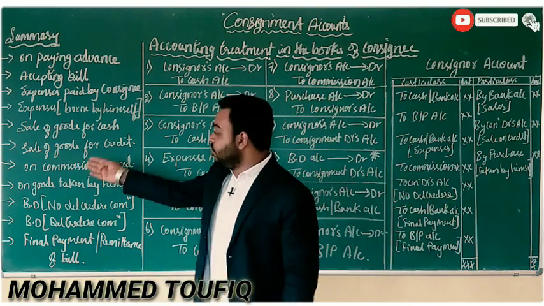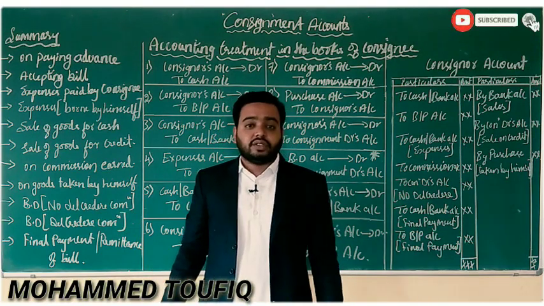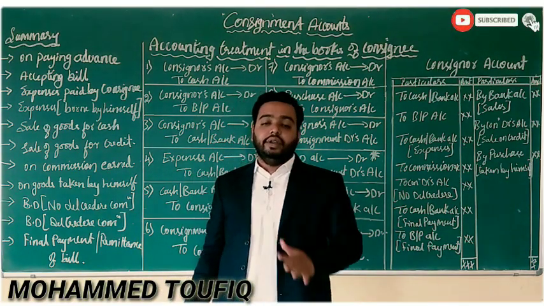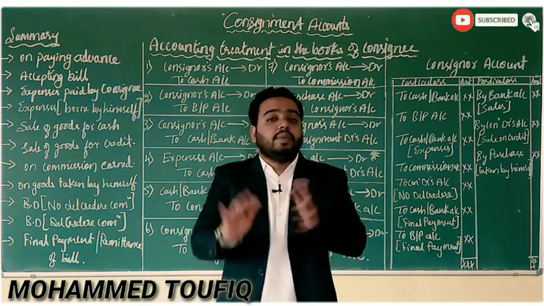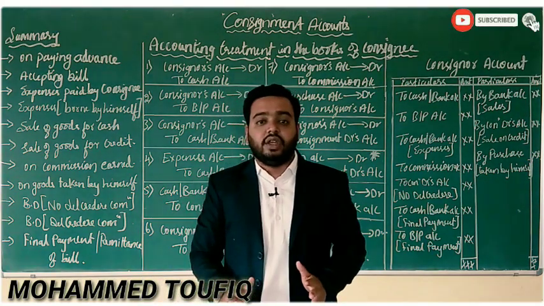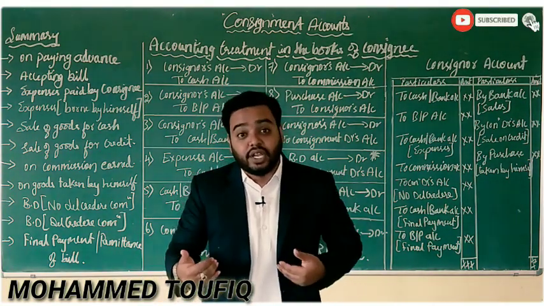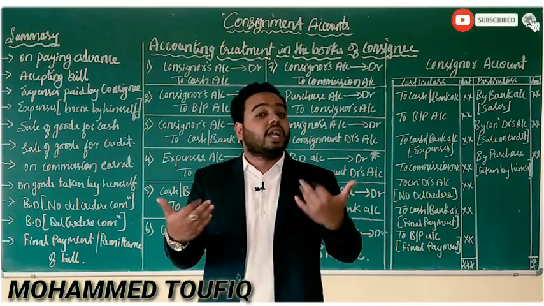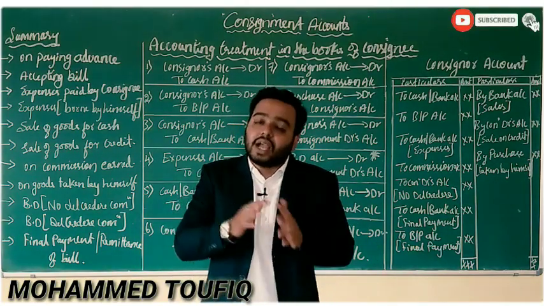The remaining transactions you see, like commission earned. The consignee is not simply selling the goods of a consignor; he is getting a remuneration, and that remuneration is considered as a commission.